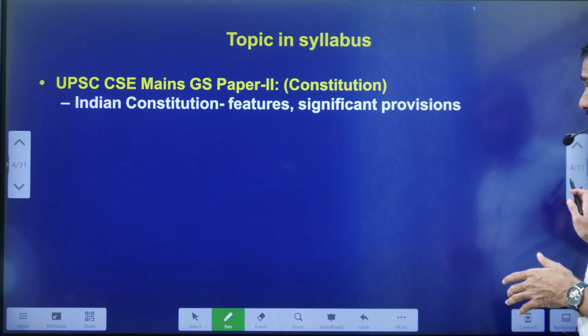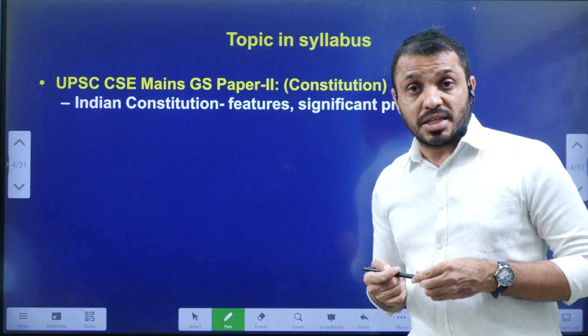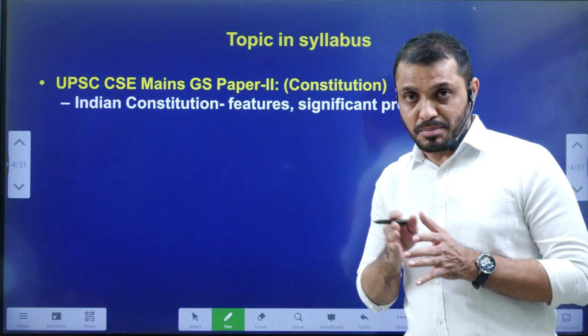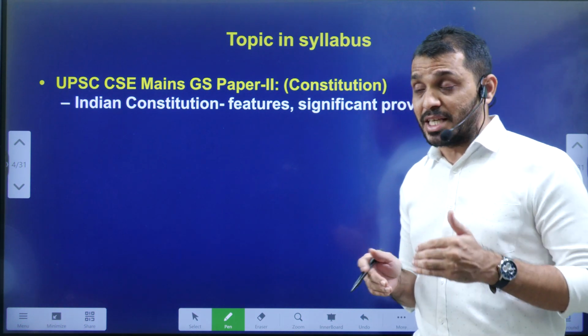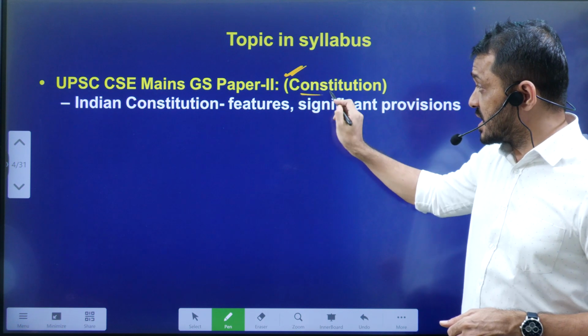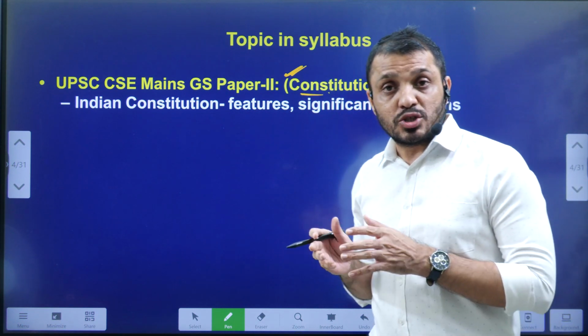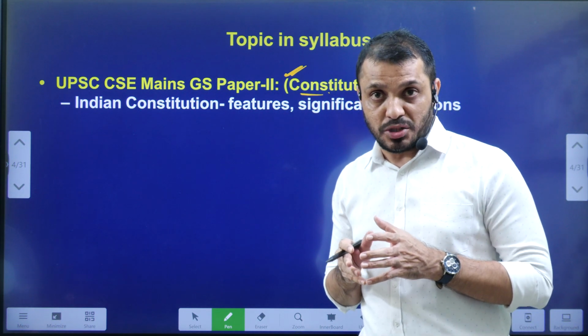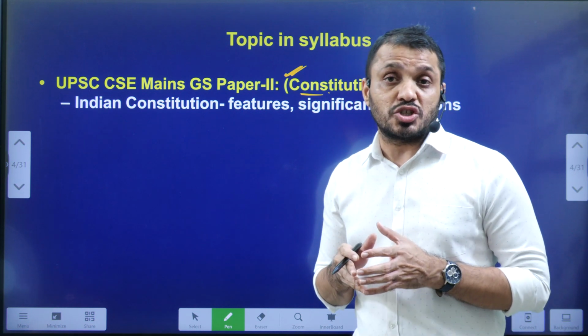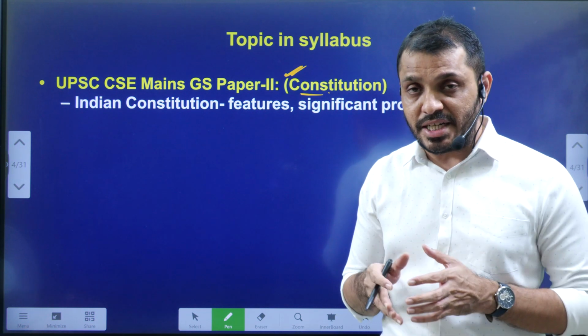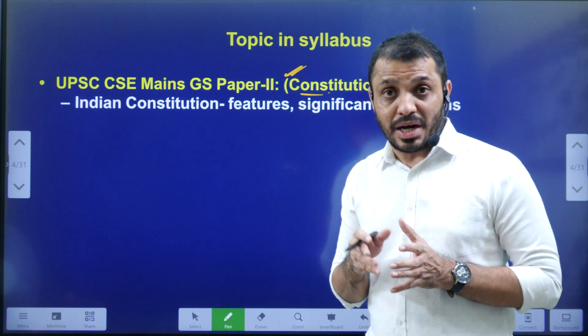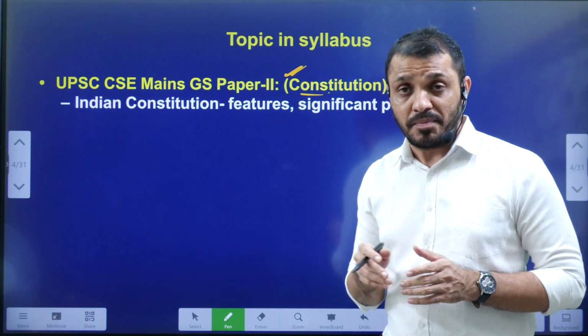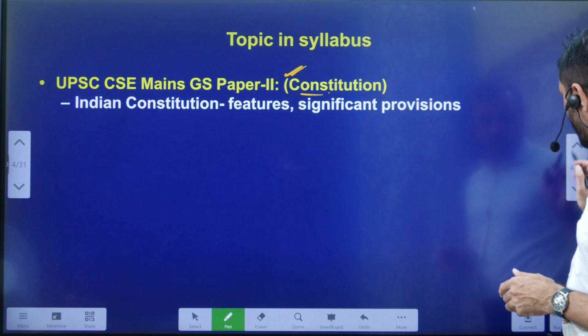Now, let us see the syllabus mapping. This topic is normally related to UPSC Prelims polity, and from the UPSC Mains point of view, it is related to General Studies paper 2, where this topic is much related to citizenship. You know that, students, citizenship and its provisions are mentioned in the Indian Constitution from Article 5 to Article 11 in Part 2.